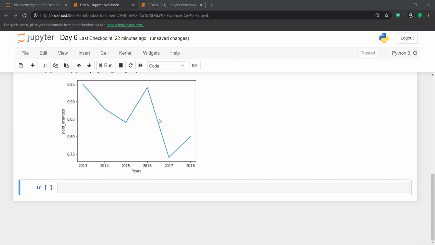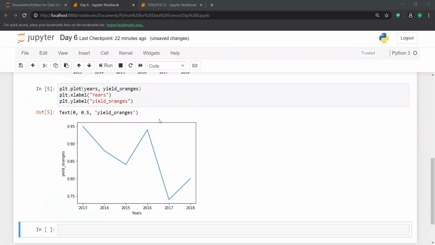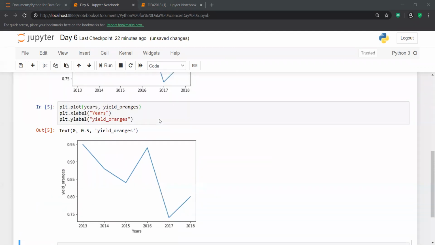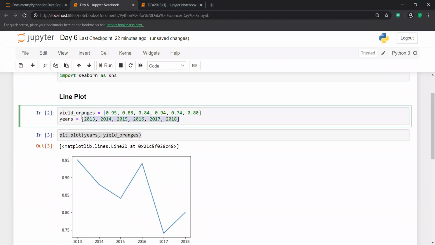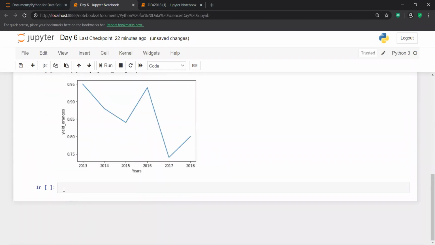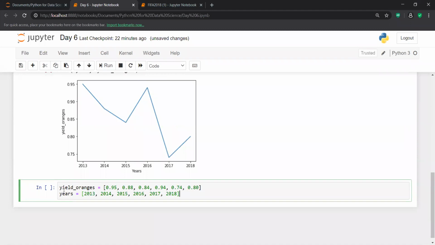In the same way, I can definitely draw two arrays at the same time. Just like yield of oranges, I can make this for apples, or maybe anything else. There is no restriction that you can plot just one thing at one time.